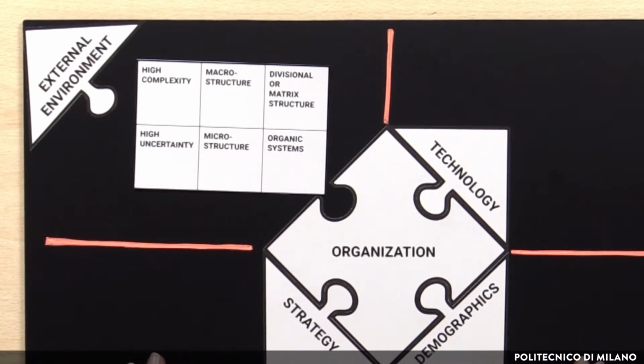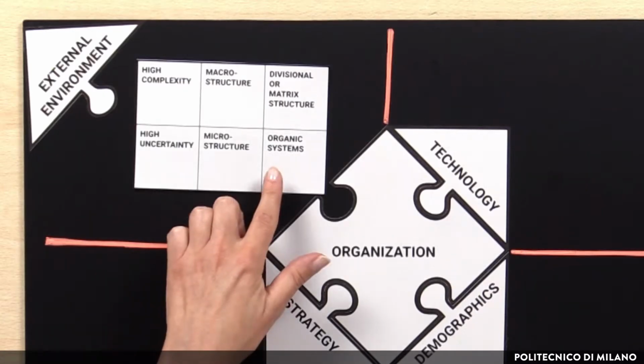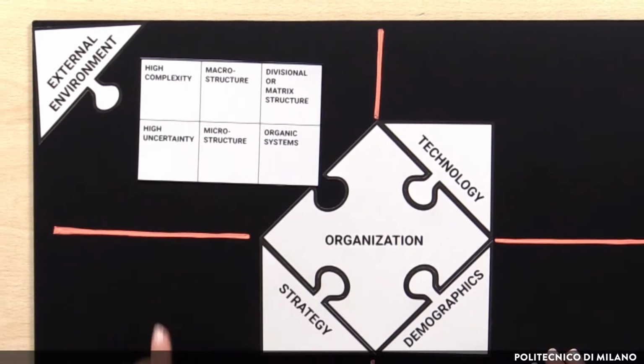In uncertain environment, it's necessary a smooth decision making, achieved also through low level of formalization and competence or output standardization, rather than process standardization. In these environments, organic systems are more adequate.